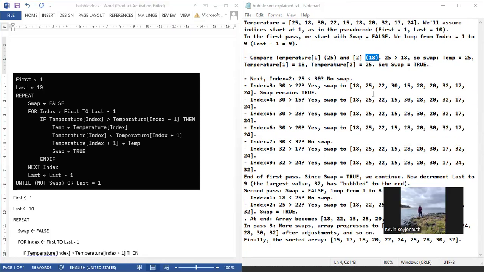The list was initially like this. Now the values have been swapped, which means swap is set. Now we come to index 2. Now it will compare. Now index has become 2.